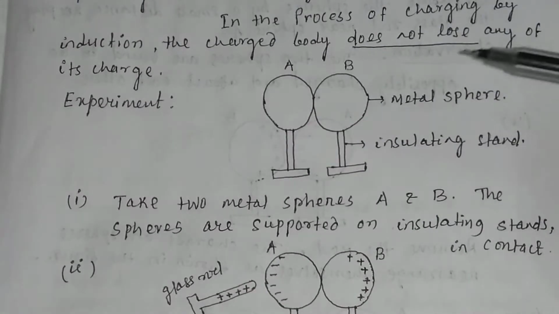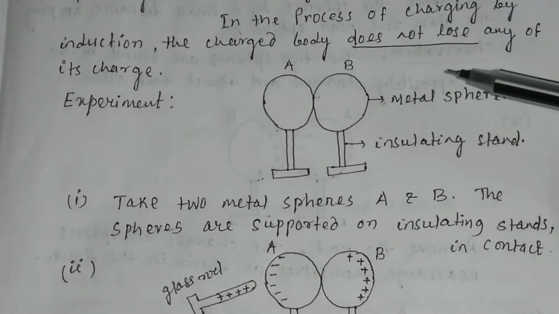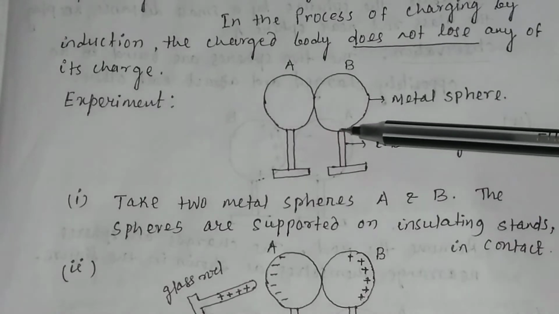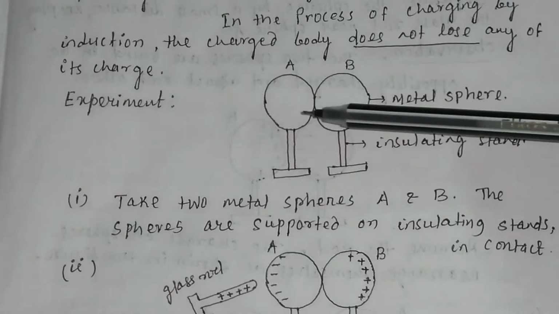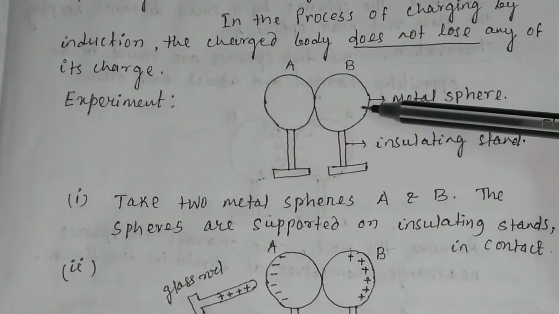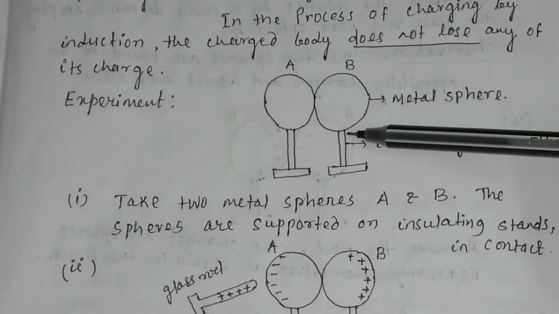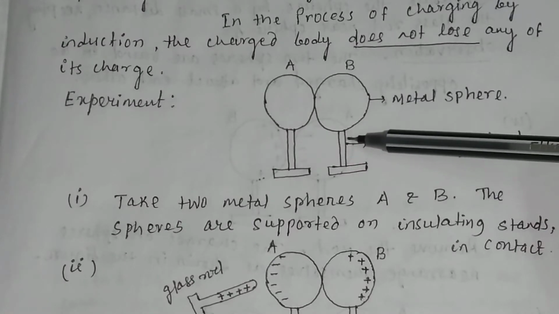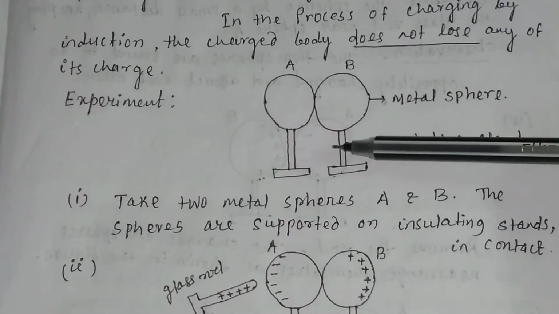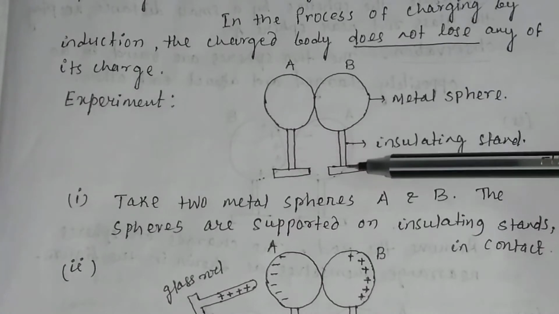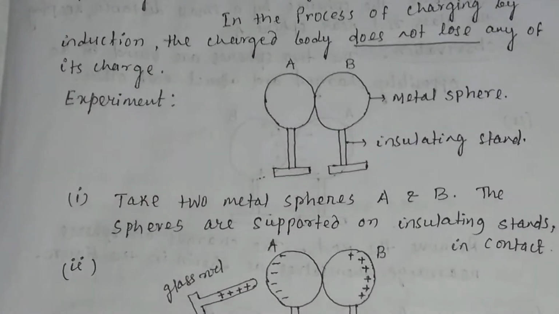To know about charging by induction, you have to perform a simple experiment. A and B are two metal spheres, supported on an insulating stand.